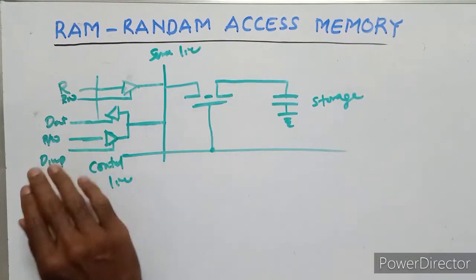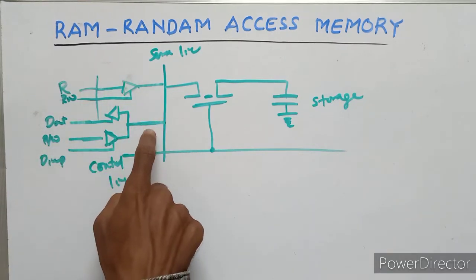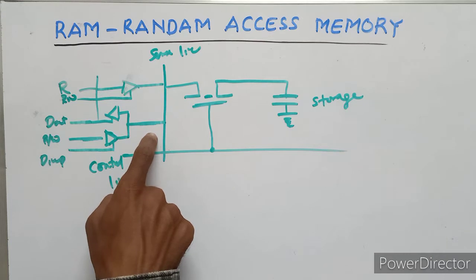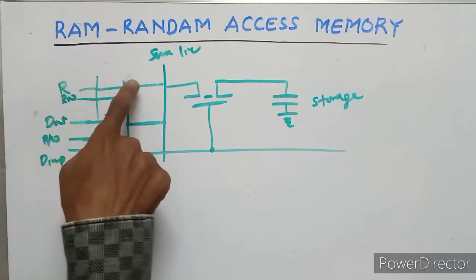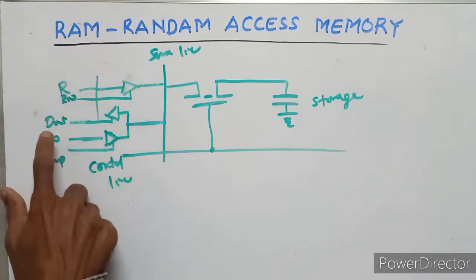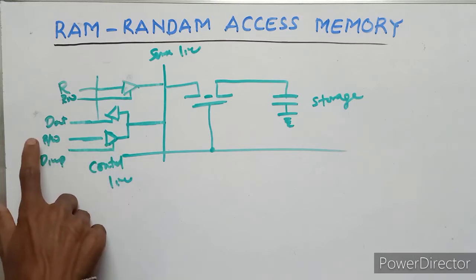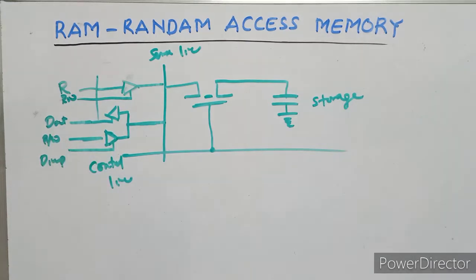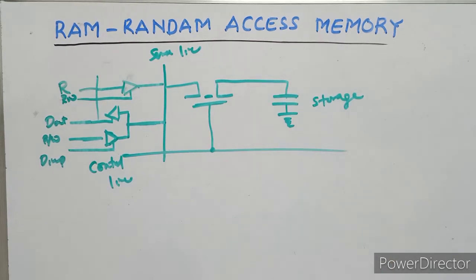The sense amplifier is connected to D input and D output. This is the block diagram of the DRAM.